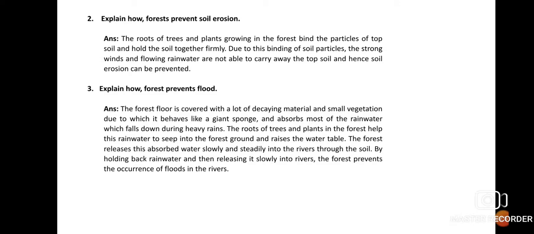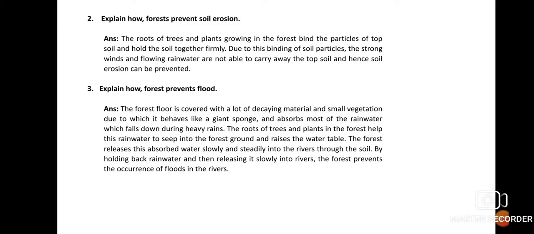Okay. Next, question number 3, explain how forest prevents flood. Flood is a natural calamity, all of you know. So the forest is covered with a lot of decaying material and small vegetation, due to which it behaves like a giant sponge. The forest absorbs most of the rainwater which falls down during heavy rains.